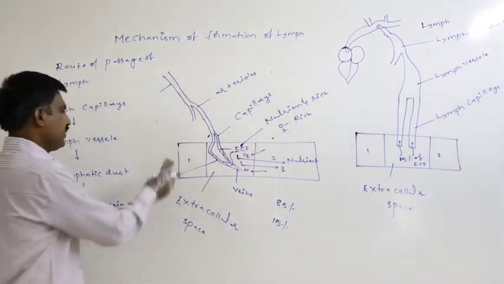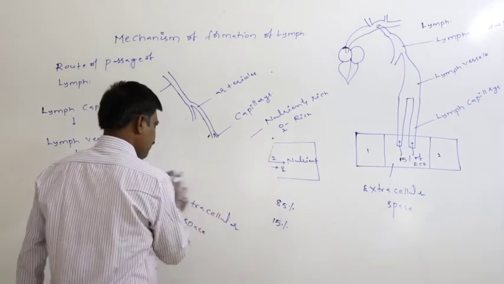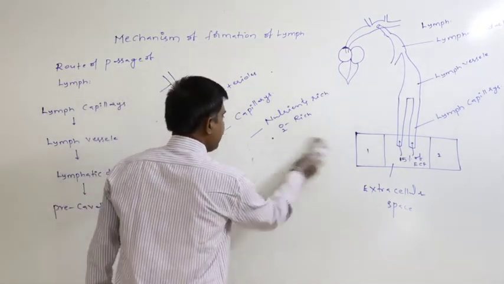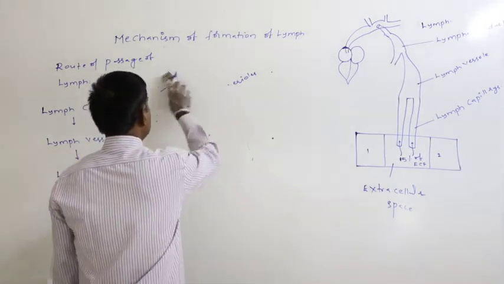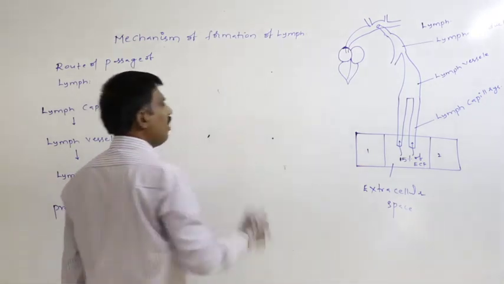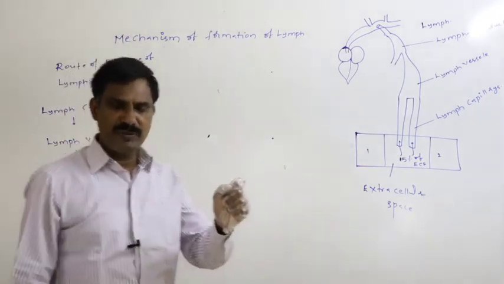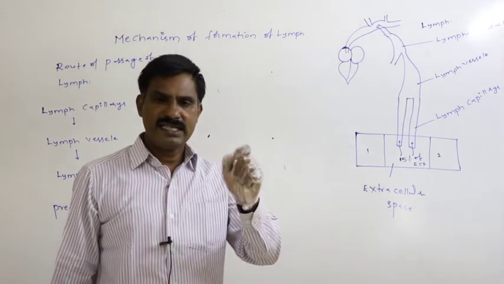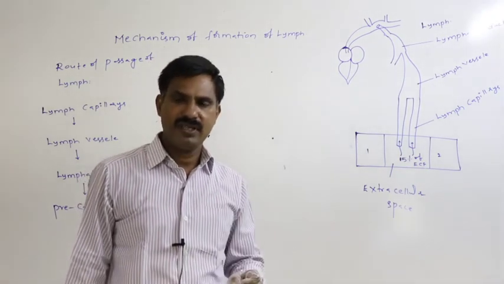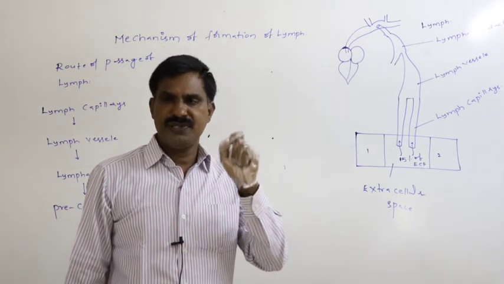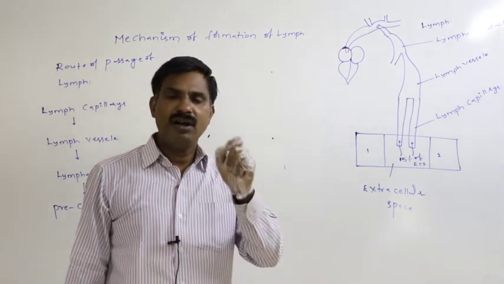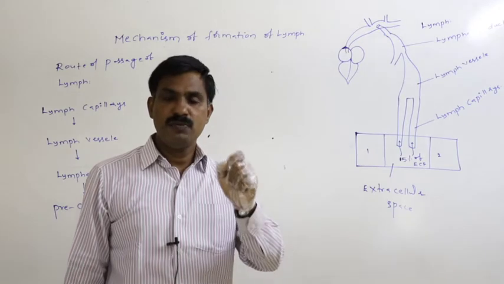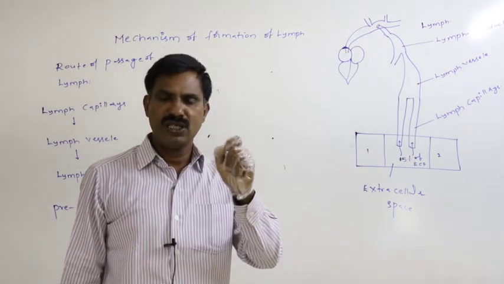Next, in the lymph, all kinds of substances which may be present in the blood plasma are present except RBC. Except for RBC, all the remaining components of the blood plasma are present in lower concentration.